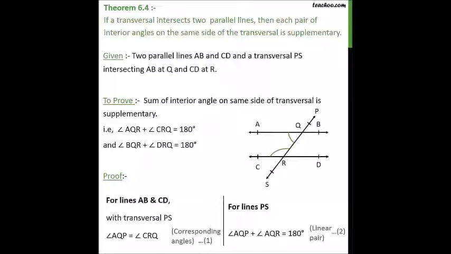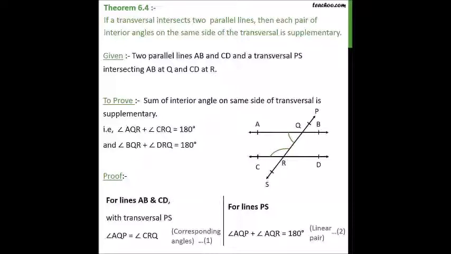Now we have theorem 6.4, which states that if a transversal intersects two parallel lines, then each pair of interior angles on the same side of the transversal is supplementary. So given here are two parallel lines AB and CD and a transversal PS intersecting AB at Q and CD at R. So to prove here: the sum of interior angles on the same side of the transversal is supplementary.